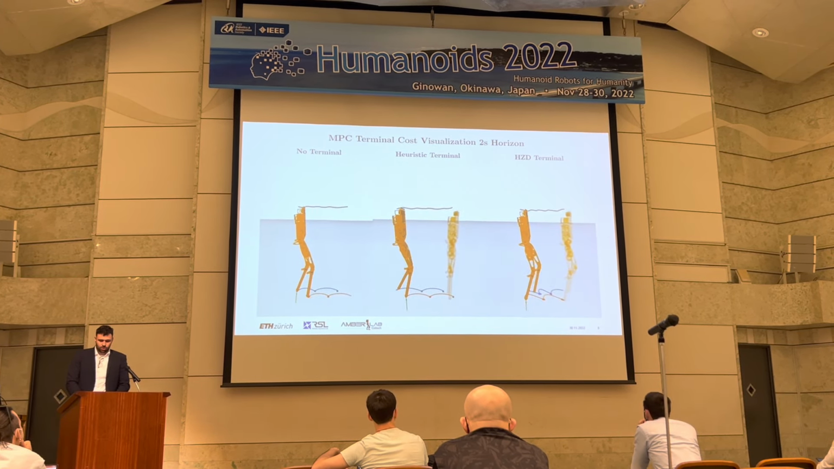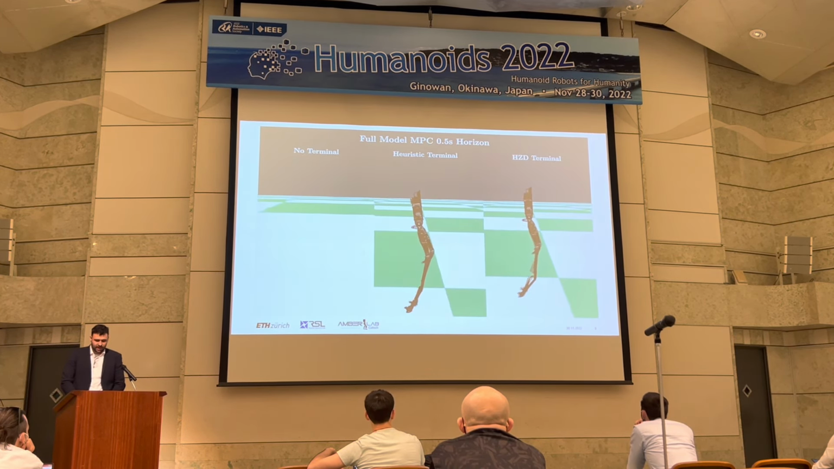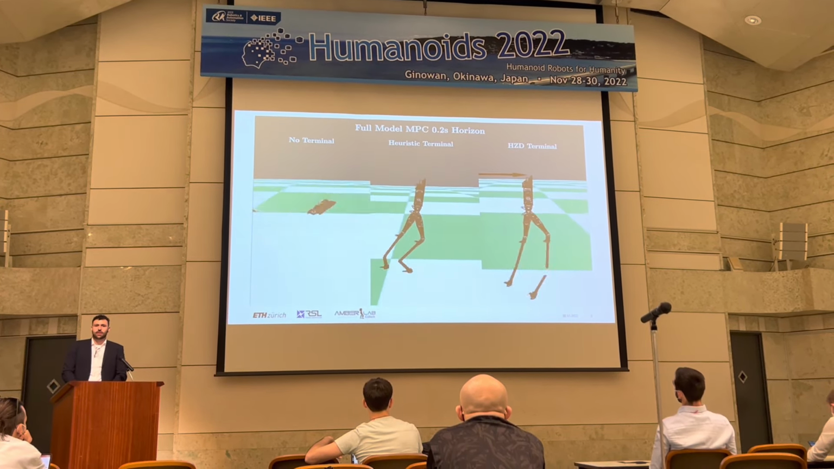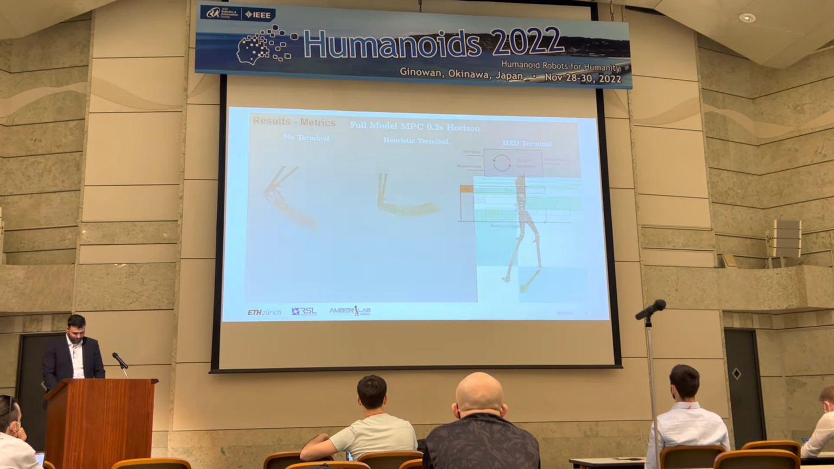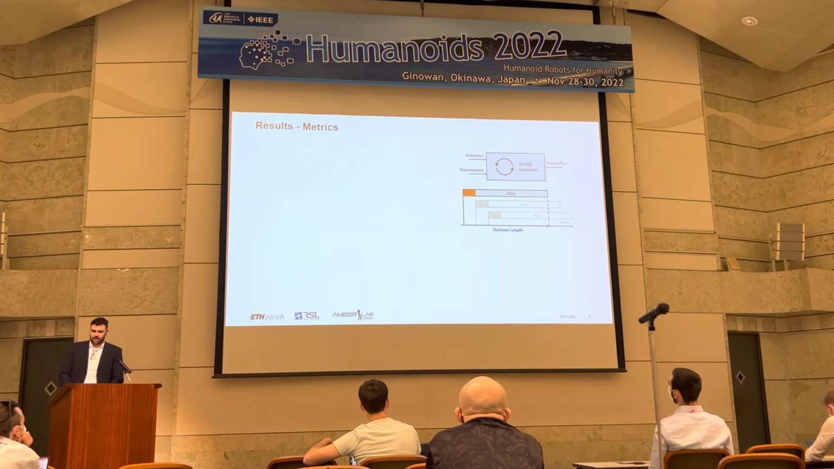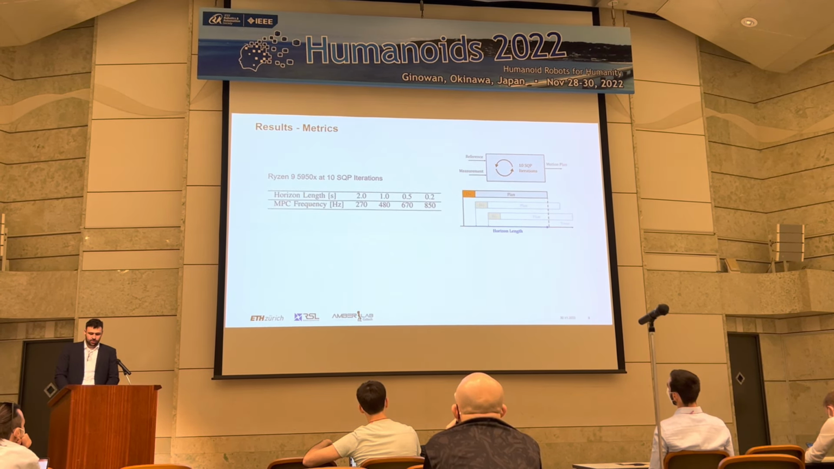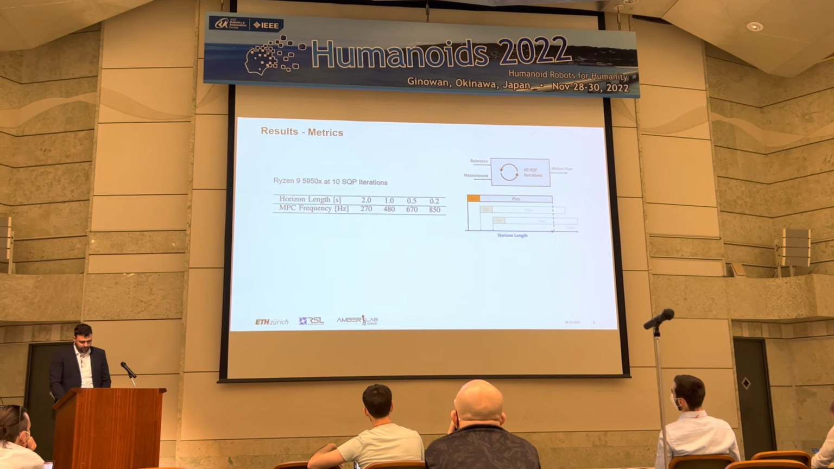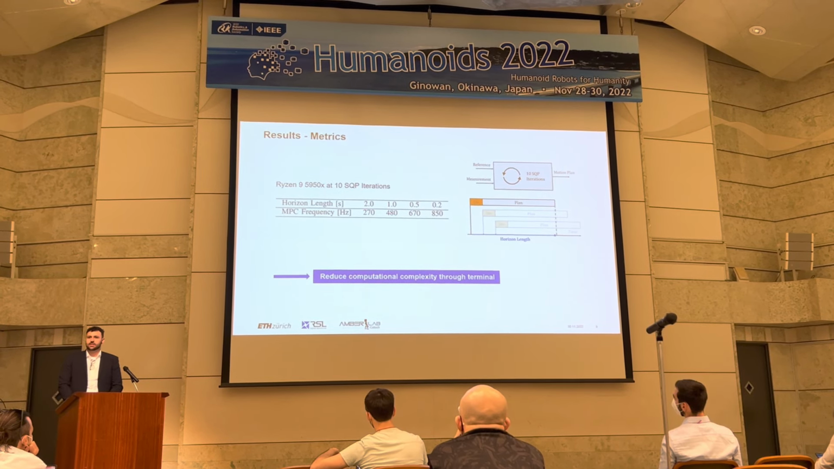And there we could see that if we shorten the horizon, the version with no terminal quickly destabilizes. And if we shorten the horizon even further to a very short 0.2 seconds, we can see that only the method with the hybrid zero dynamics terminal still manages to synthesize robust locomotion. For this last approach, we then benchmarked a few computational metrics for 10 SQP iterations for different horizon lengths of the MPC. And we could show that we could achieve an MPC update rate of up to 850 Hz for the very short horizon of 0.2 seconds. And with this, it was possible to show that we can actually drastically reduce the computational complexity through adding this hybrid zero dynamics terminal cost.